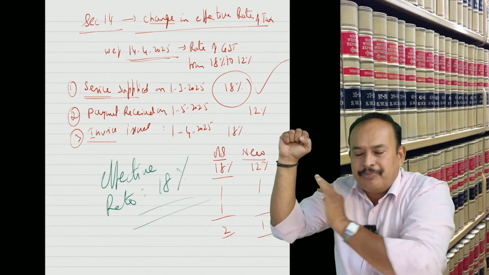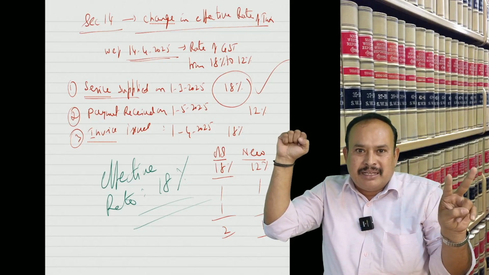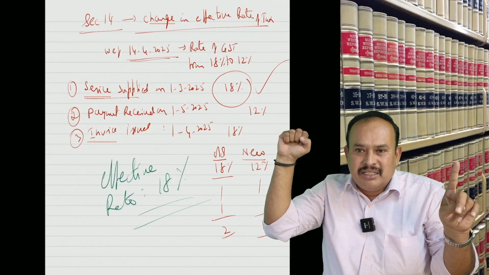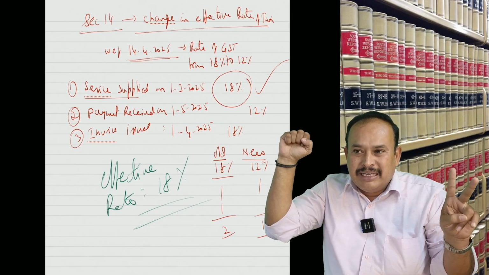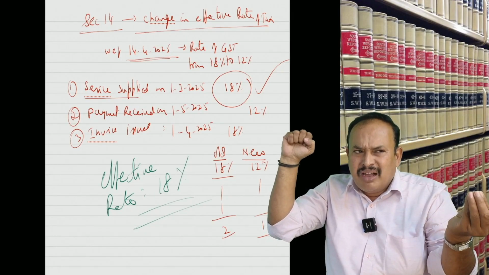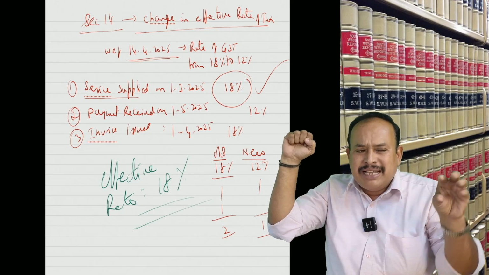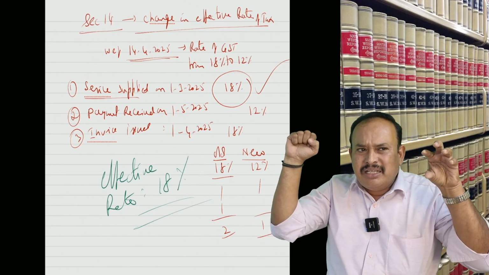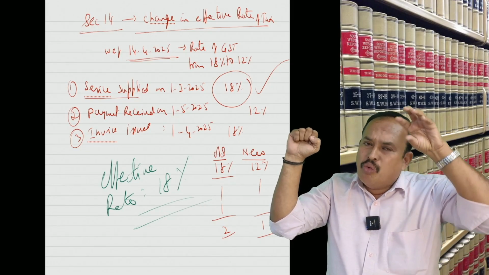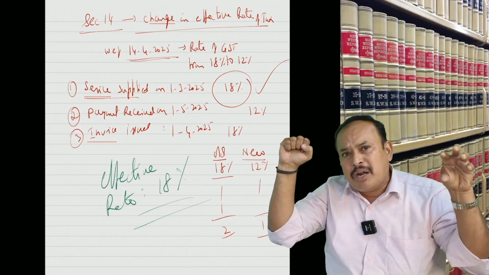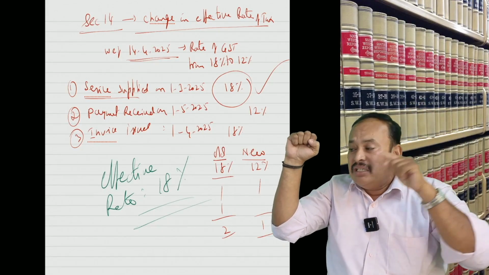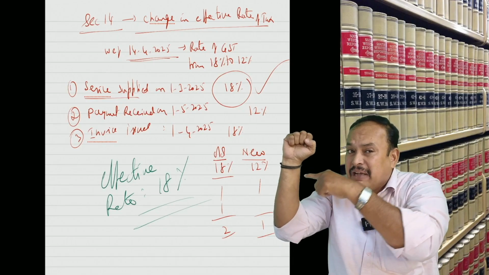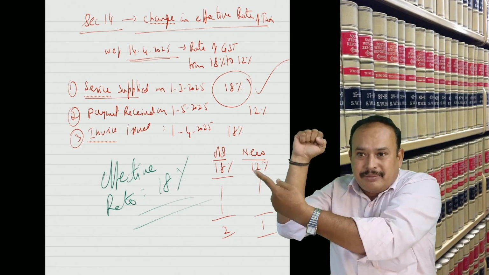Keep it as a base. 2 of them are there: one is invoice date, the other one is payment date. Take payment date. Did payment date support the old rate or new rate? Date of completion of service supported the old rate.